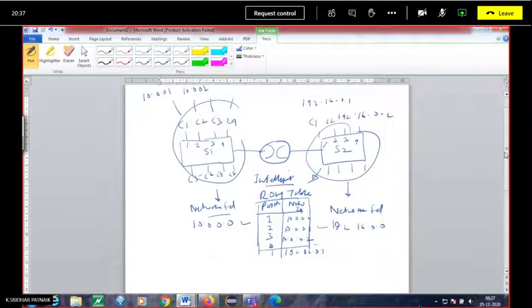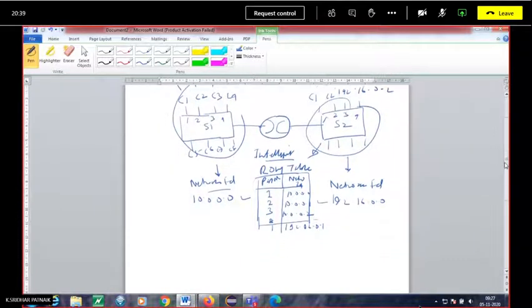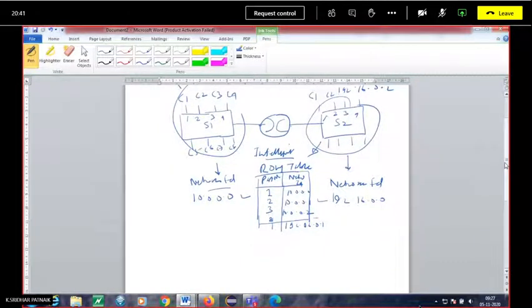So just remember that a router is an intelligent device. It connects two networks belonging to different network IDs. In order to establish communication, to route the message from a computer in this network ID to a computer in that network ID, we require a router, because their network IDs are different. So directly they can't communicate. They communicate through the router itself.